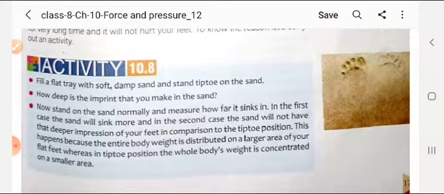In the first case the sand will sink more, and in the second case the sand will not have the deeper impression.